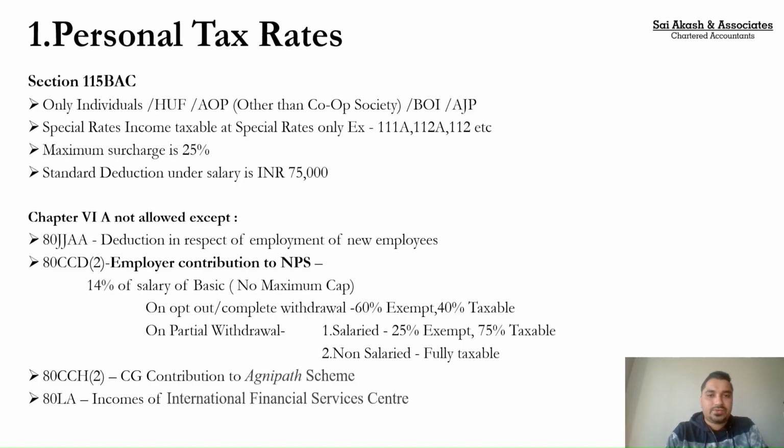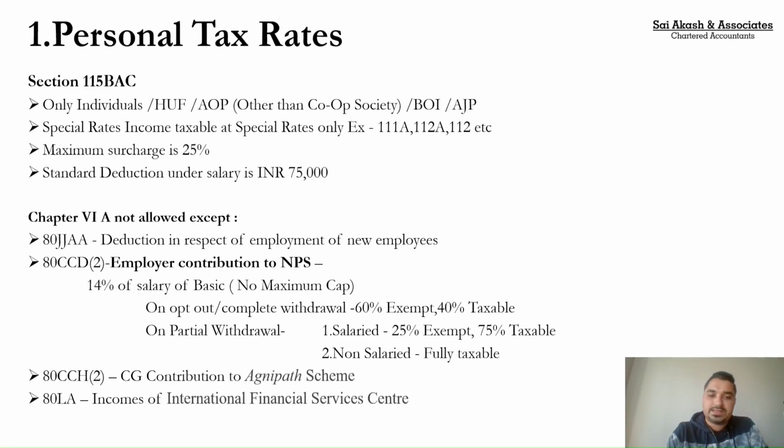Again, as said, since 115BAC is giving you benefits which are not otherwise available in the old tax regime, they are taking away certain benefits from you as well. So very famous deductions under Chapter VI-A like 80C, 80D, none of these deductions are available under the new tax regime except for the following three. The listed ones which you can see on the screen are the only deductions which you can get under the new tax regime.